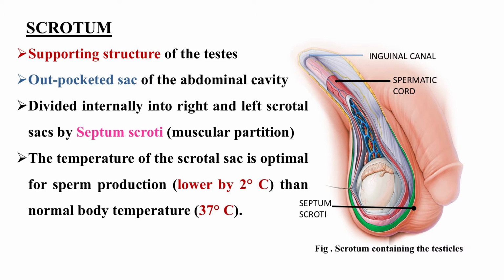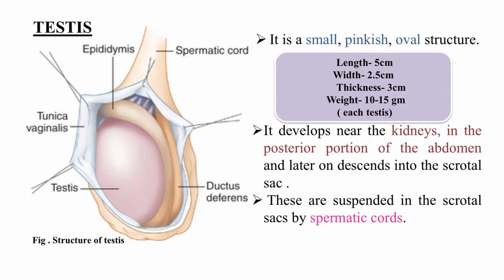Whatever is written outside, sperm production needs this. The most important thing is not only production, this 2 degree temperature is important for sperm production, maturation as well as storage. These three functions are essential and will take place only at a temperature which is 2 degrees lower than your body temperature. Next we will come to testis.